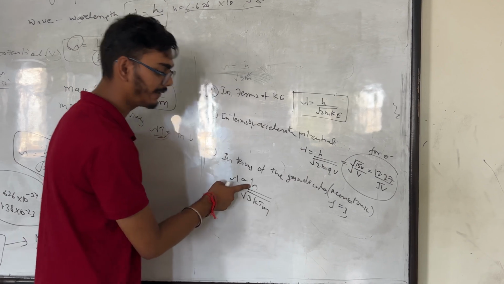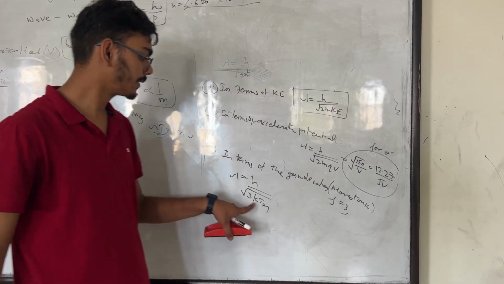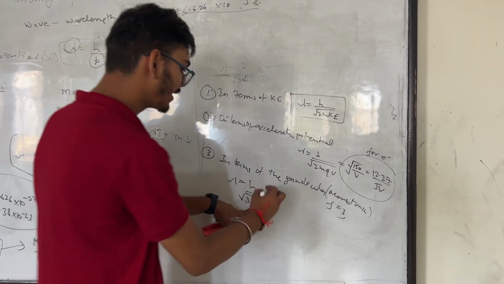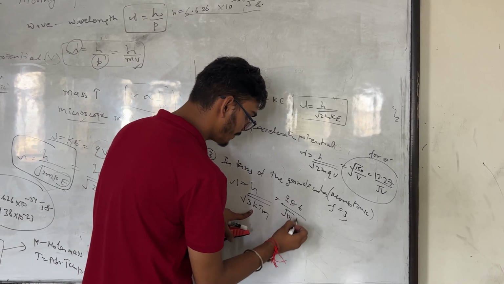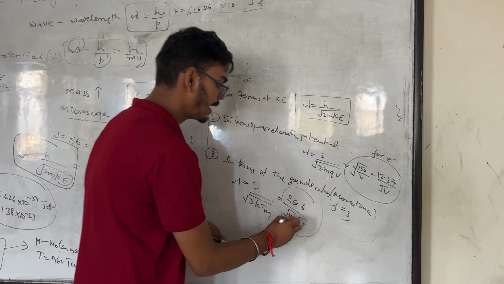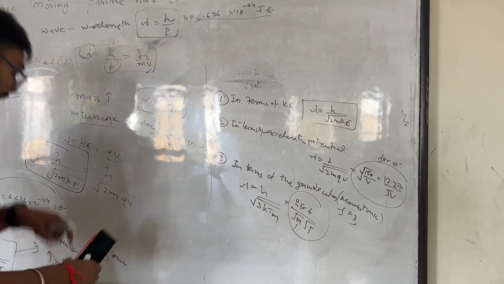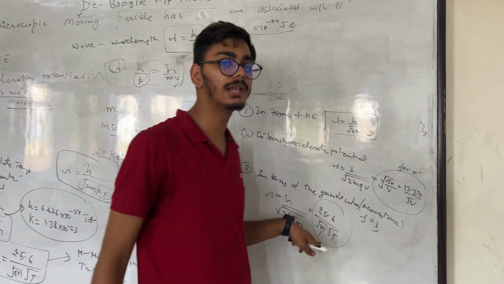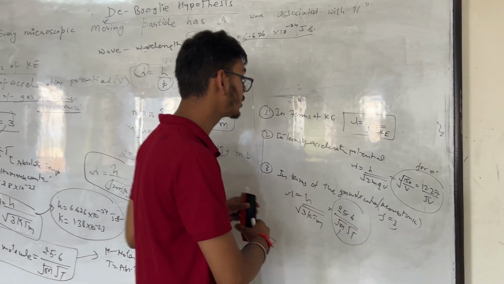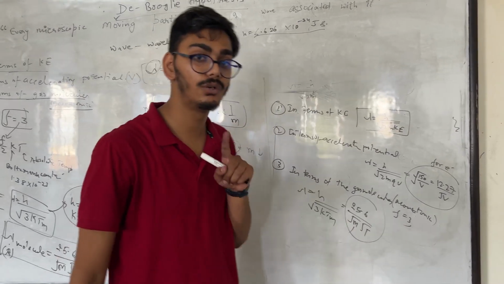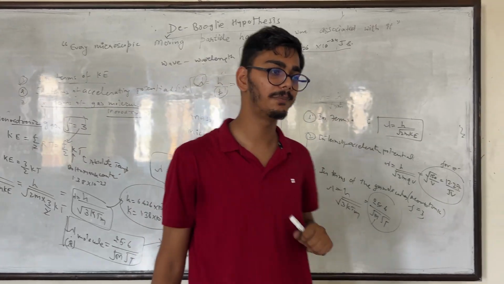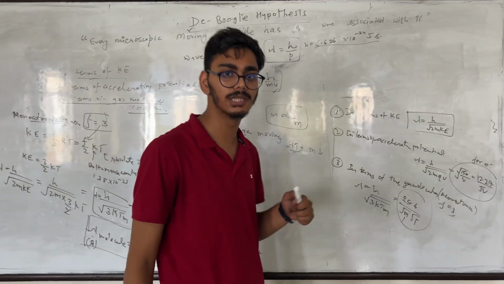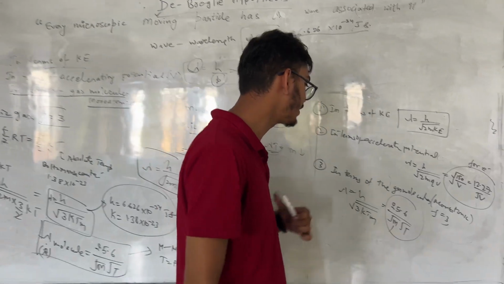On substituting the values of h, Planck's constant, and k, Boltzmann constant, we get the value 25.6 upon root m root T, where m represents the molar mass in terms of atomic mass unit. 1 AMU is defined as 1/12 of the mass of an atom of C12 isotope, the most important concept when we talk about the mole concept here in quantum mechanics.